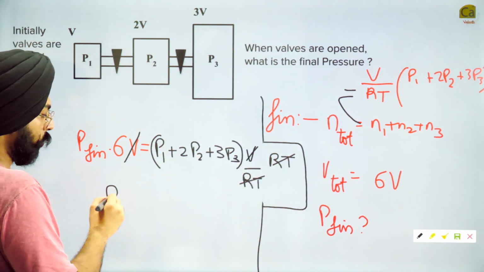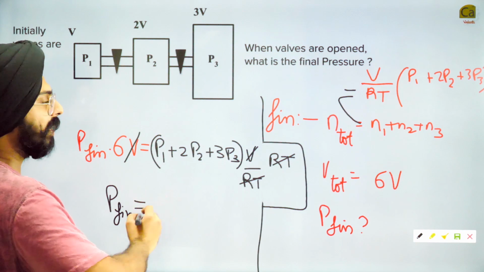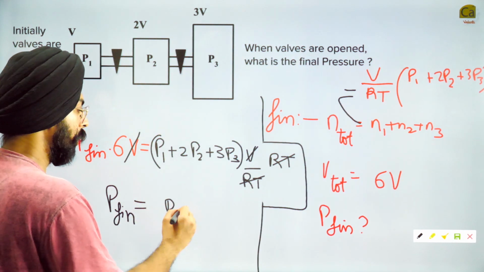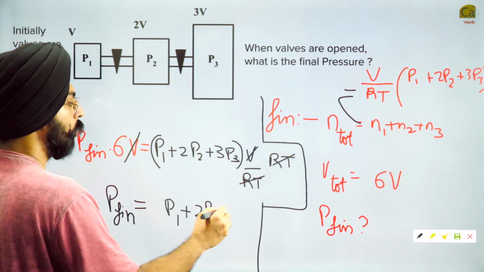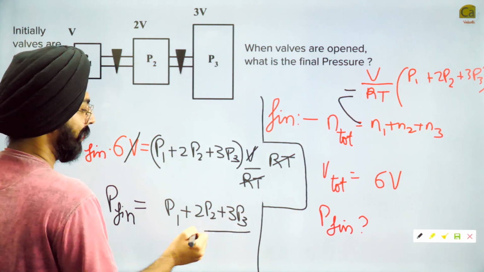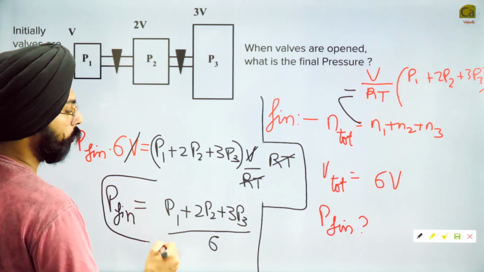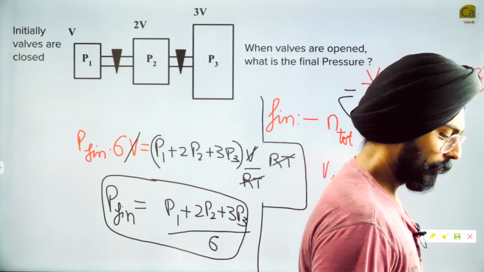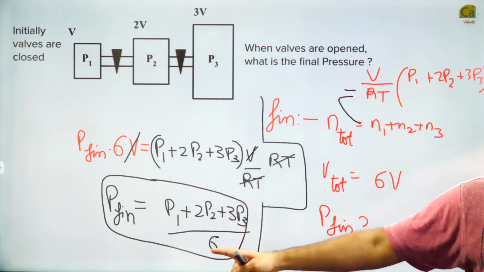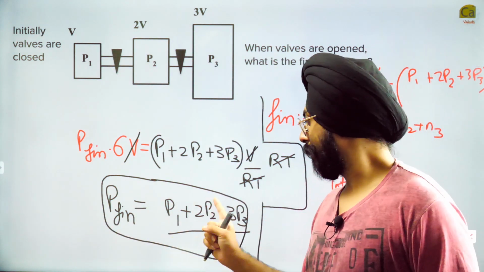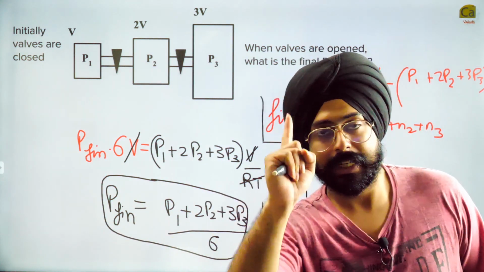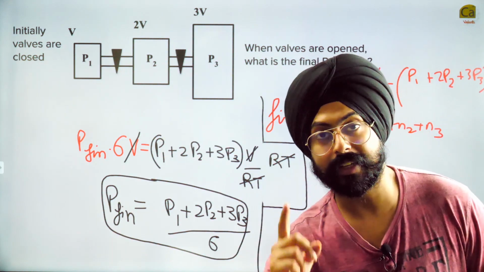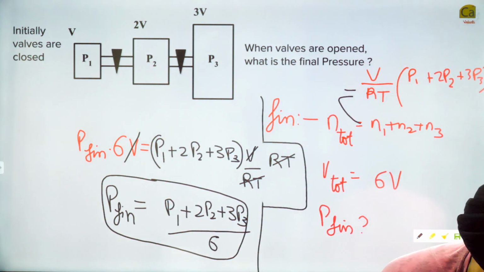So my dear friends, what do we have? Finally we have P final is equal to P1 plus 2 times P2 plus 3 times P3 divided by 6. You don't even need V over here. V also gets cancelled out. So my dear friends, this is the final answer. P final is equal to P1 plus 2 P2 plus 3 P3 divided by 6. This was the challenge question for all of you in the previous class. Let's see how many people have given the correct answer, who gave it correctly. So let me open that up.